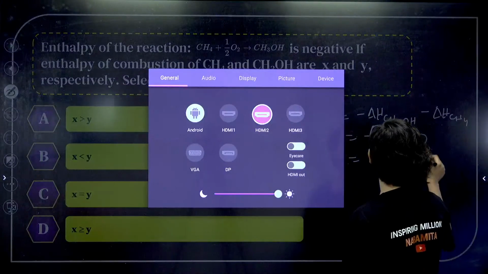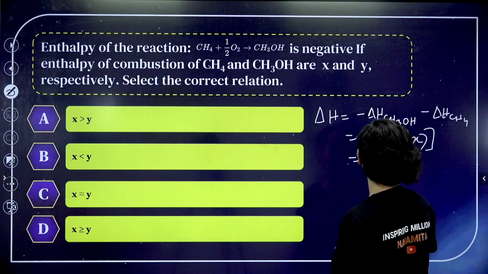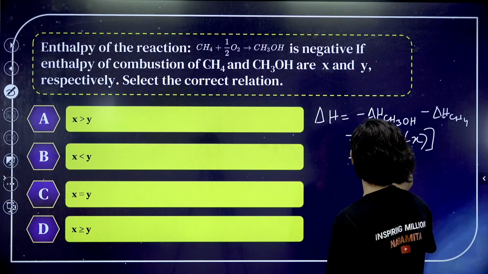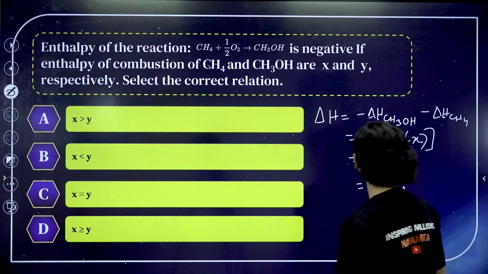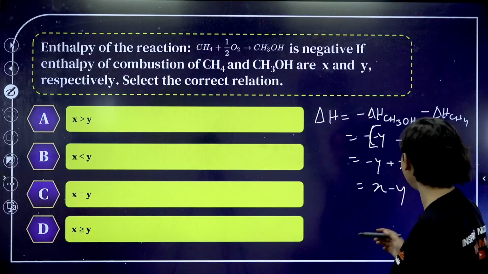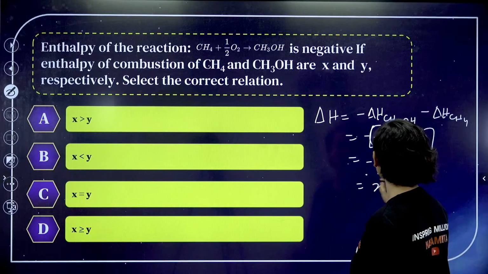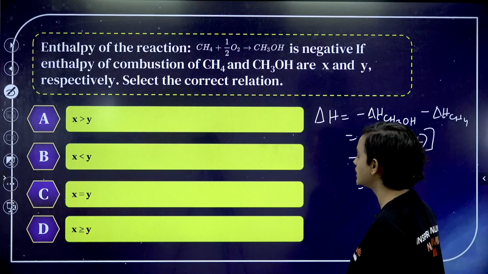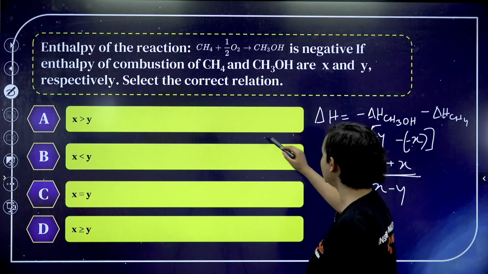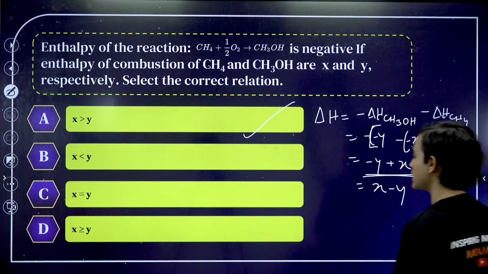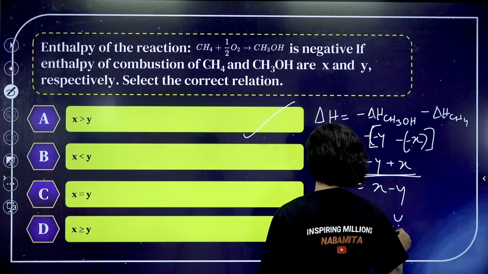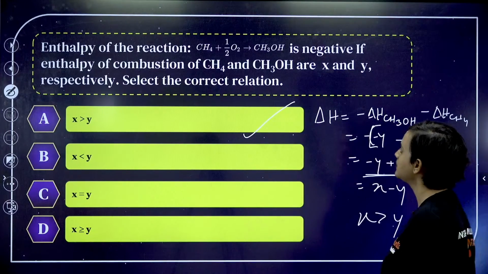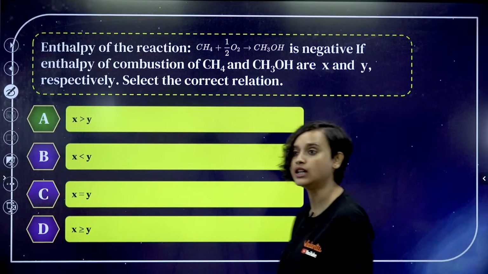Minus y. So, minus y plus x, which is x minus y. So, it's negative, right? This is becoming negative. That means it will be x greater than y. Option A. Yes. X will be greater than y. This is what you have to do.